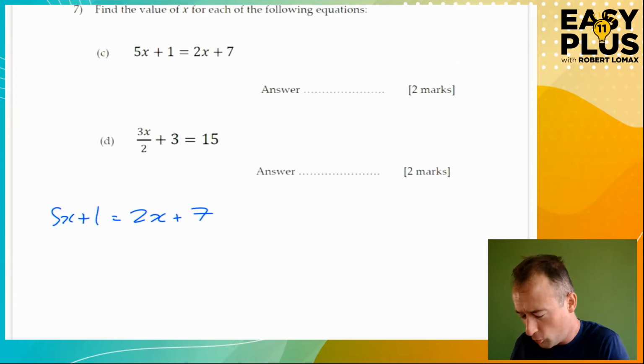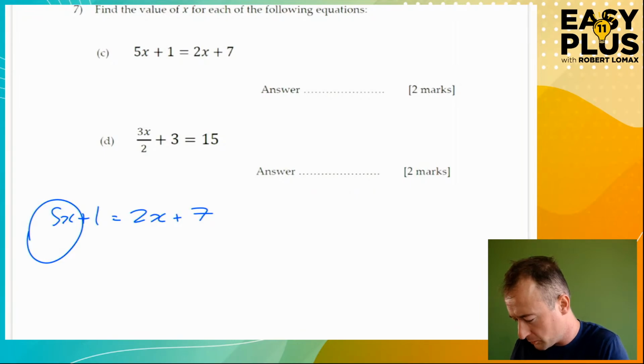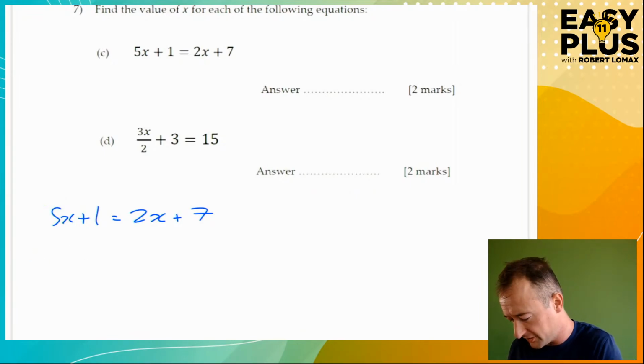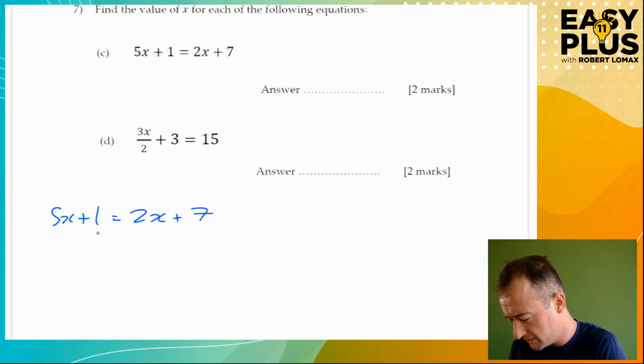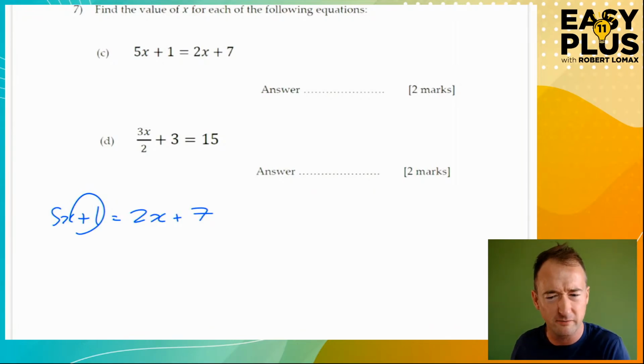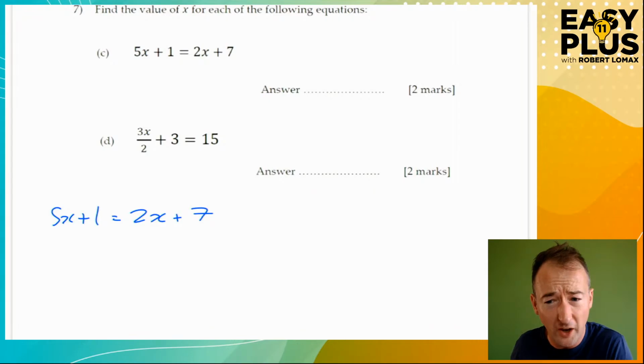So, all the x's on one side. Well, we've got most of our x's over here already, haven't we, chaps? So let's stick with those and let's get rid of the x's on the other side. So we're going to have all the x's on the left-hand side, and that means we're going to have all the numbers on the right-hand side. So let's get rid of this number here. It's a bit out of place. Looks like it doesn't belong. So take away 1 from both sides.